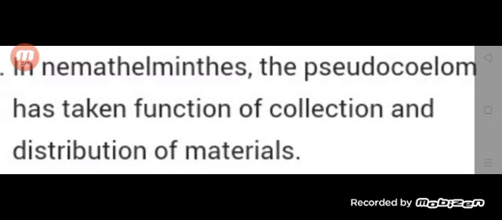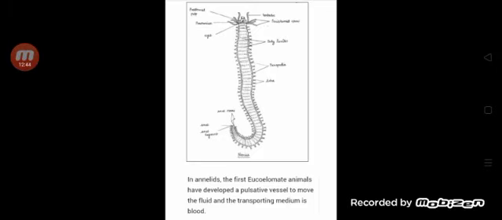Next one is nemathelminthes. The pseudocoelom has taken up the function of collection and distribution of materials in this. Next one is annelids. Example, earthworms and nereis. Annelids are the first eucoelomate animals. They have developed a pulsatile vessel to move the fluid, and the transporting medium is blood.